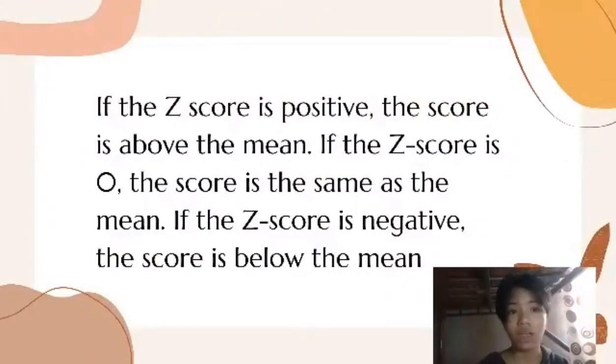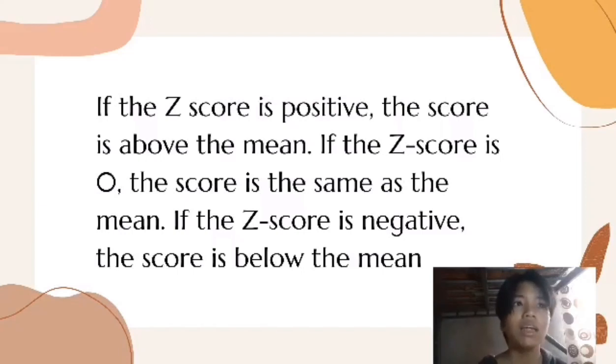If the z-score is positive, then that means that the score is above the mean. If the z-score is 0, this means that the score is the same as the mean. If the z-score is negative, this means that the score is below the mean.